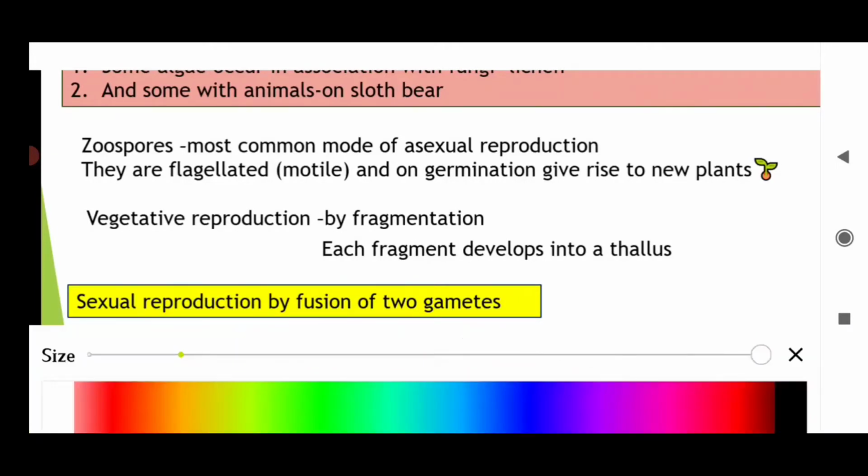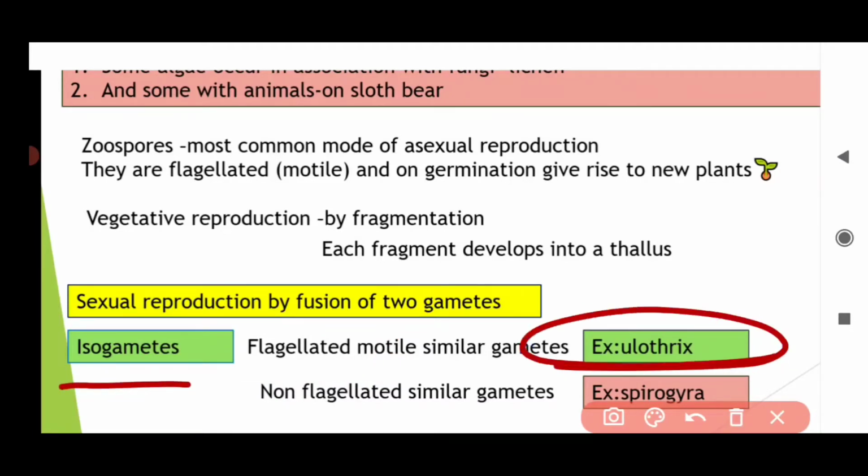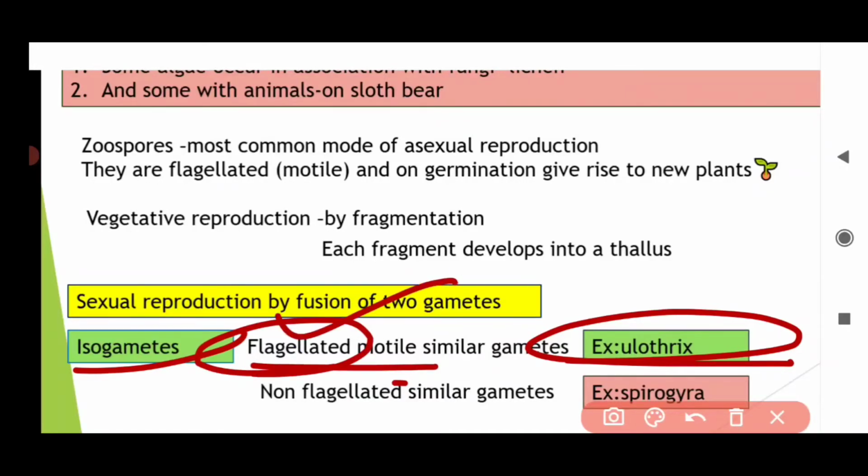These isogametes are similar in size, similar in shape, and if they are motile, it means they have flagella. So they are called motile isogametes. Example, it is found in Ulothrix. Ulothrix is an algae in which isogametes are there, and these gametes are motile because they have flagella.